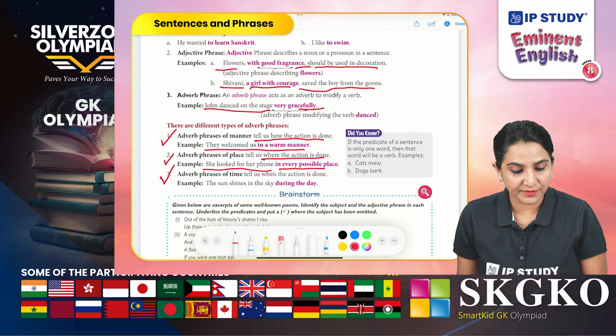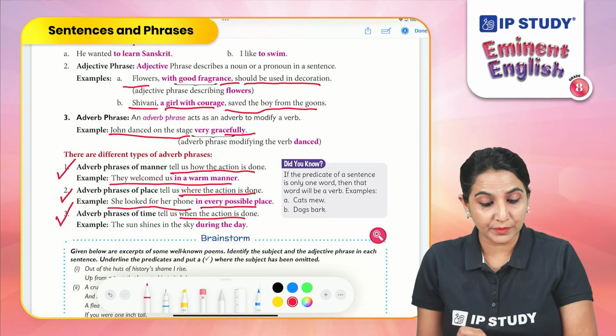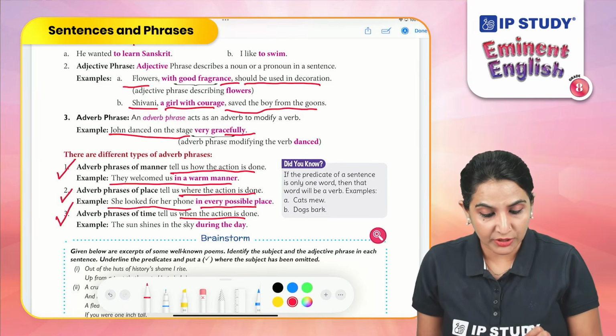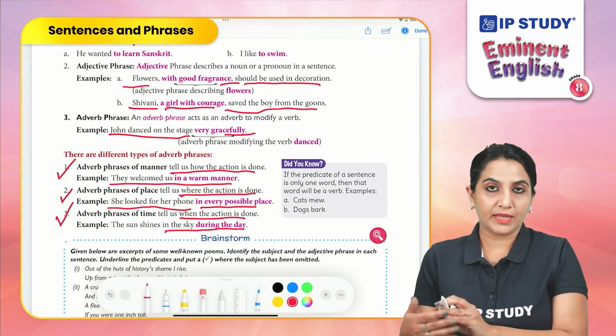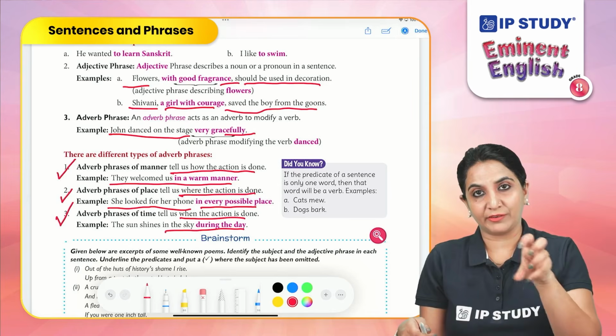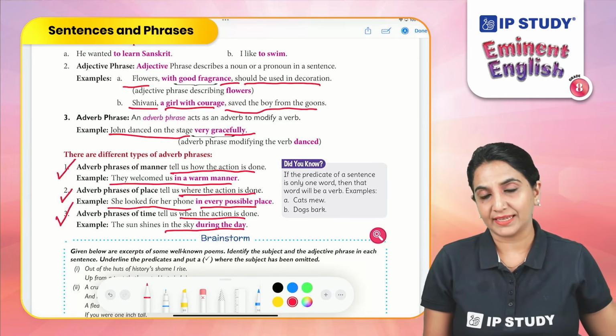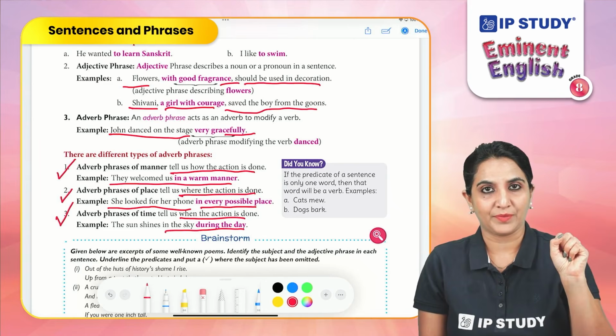Adverb phrases of time tell us when the action is done. For example, the sun shines in the sky during the day. Now here the verb shines is modified by a phrase, during the day. Hence this is called an adverb phrase of time.